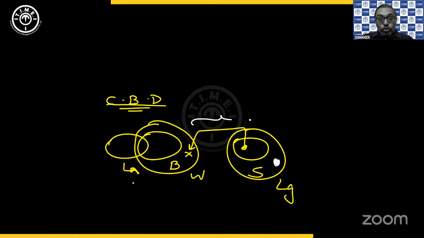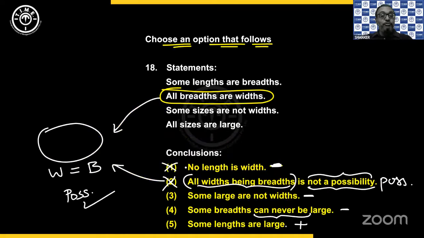Am I allowed to do that? No, you are not allowed to do that because you have a very clear indication that complete S cannot go inside width. So complementary fails. Now, because complementary fails, I can say that the given negative follows. So we got our answer. Third option should be considered as our answer. Okay.